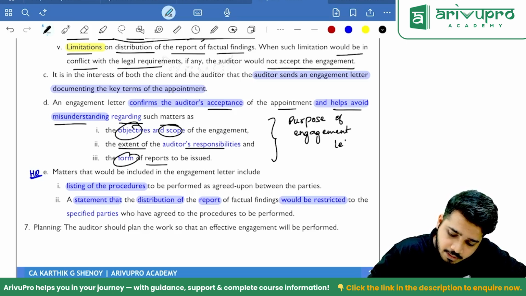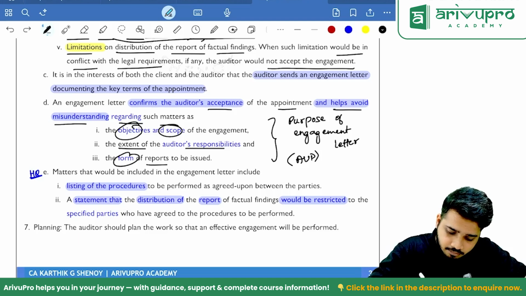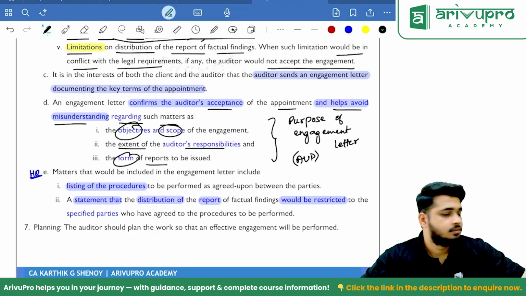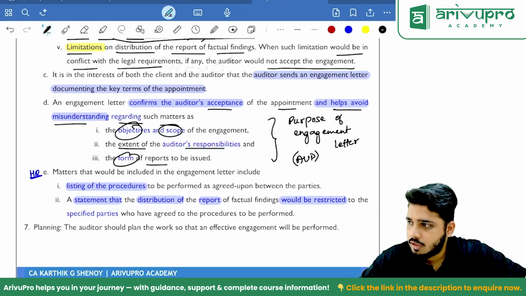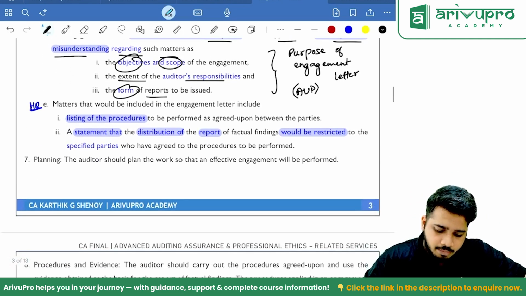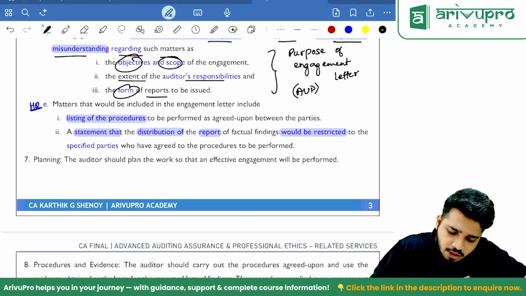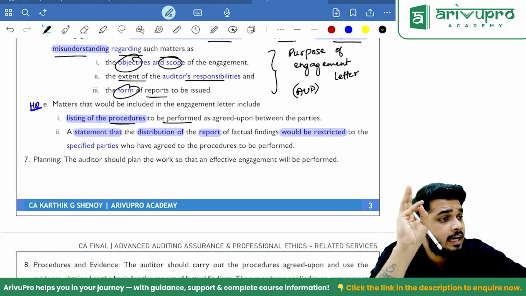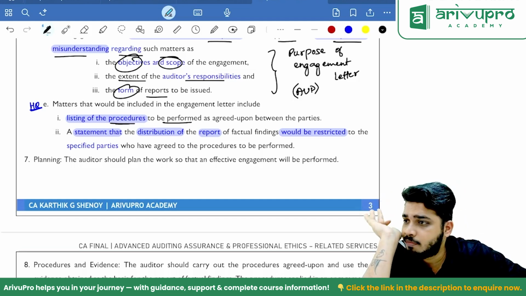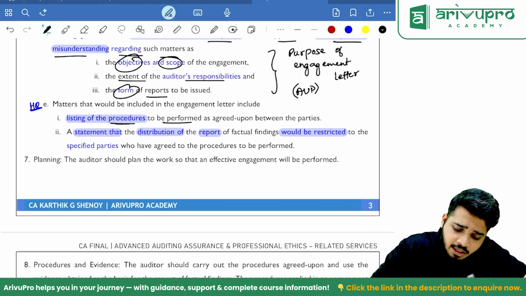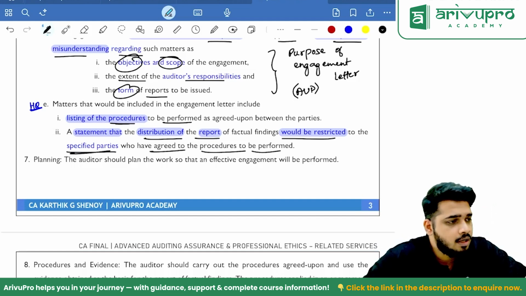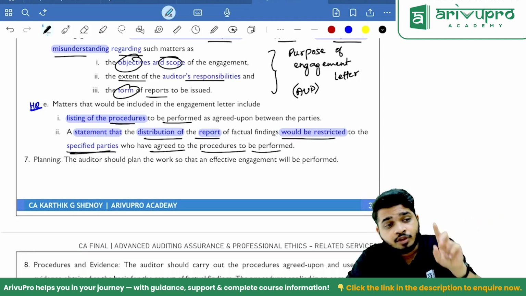Purpose of engagement letter. Which engagement letter? Agreed upon procedures engagement letter. Clear? Matters that would be included in the engagement letter include listing of the procedures to be performed. Sir, here all the procedures are listed. What all procedures I'm putting? NTE, nature, timing, and extent of procedures, entire thing, and a statement that distribution of the report would be restricted to the specified parties who have agreed to the procedures to be performed. Put in the report. See, two things have repeated.